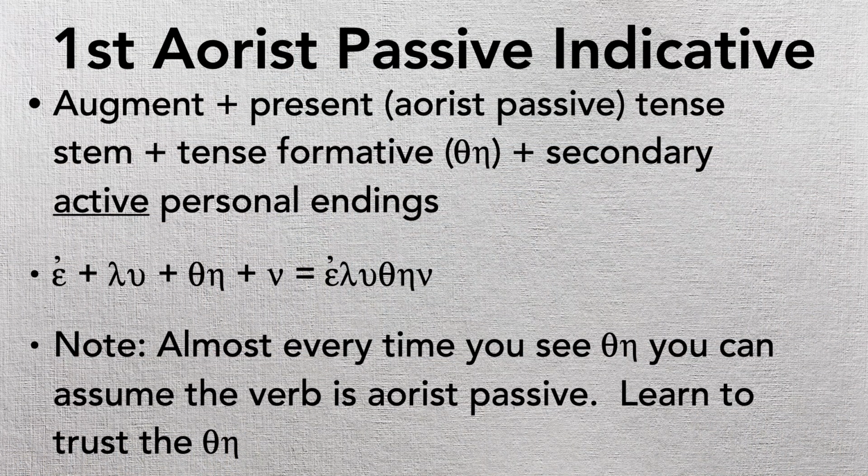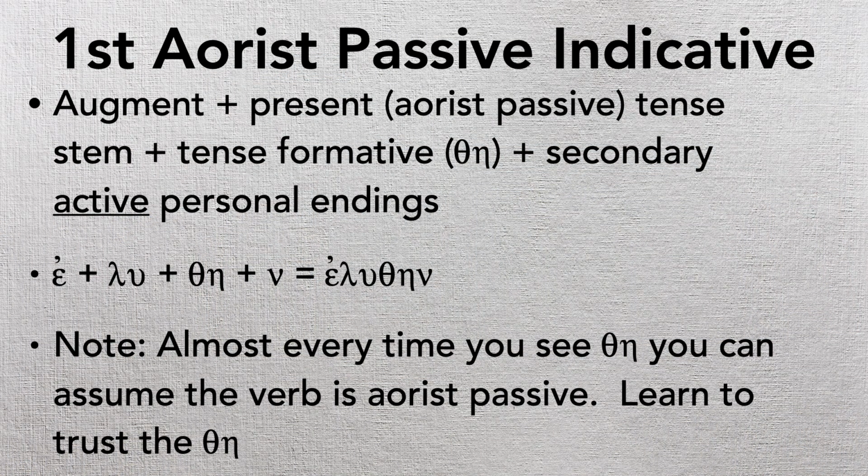That theta eta is strong enough to force the word to be passive, and so it can take any endings at once. I mean, not really, but that's kind of what's happening. It's taking these different endings that don't exactly fit, but that is what it is, okay? So we end up with eluthane, okay? So could you recognize the augment on the front of that and the lexical form in the middle?